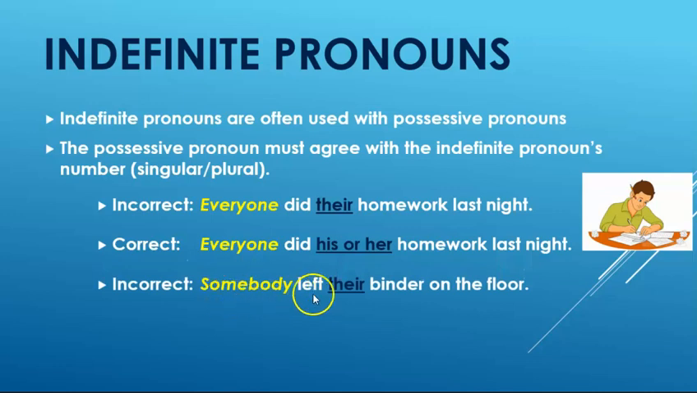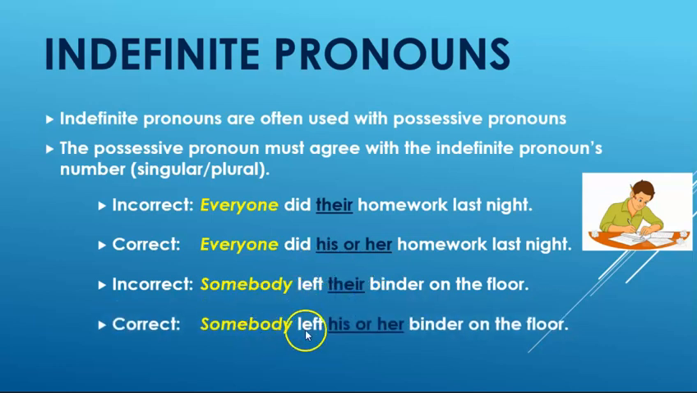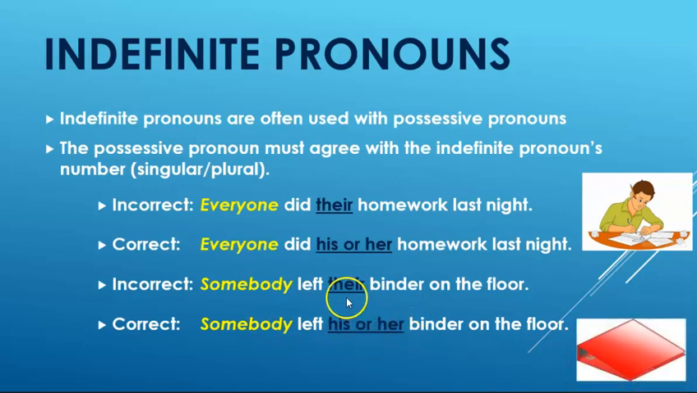Another example, somebody left their binder on the floor. Okay, so again, somebody is always singular, theirs plural. This is incorrect. We would need to say somebody left his or her binder on the floor because we don't know the gender of the somebody. So we would say his or her, and that would be correct.